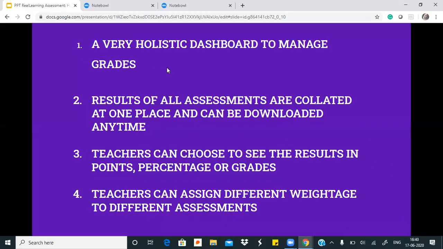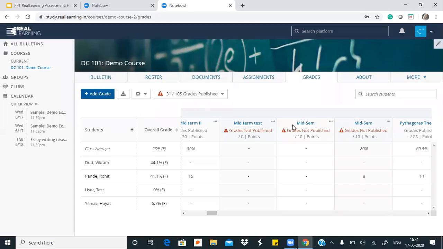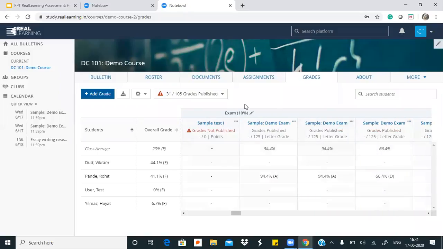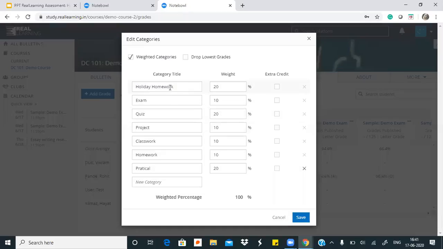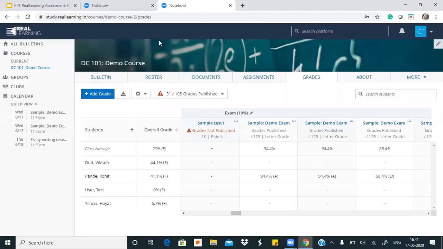हमने रोहित के end पे भी देखा where Rohit is seeing all his marks, all his feedback. We also saw how teachers can export the marks list of students. The other 2 things that teachers can do from their grades dashboard, if I move on to here, is that they can edit the categories of their assessments. Suppose I want it to be holiday assignment, then I can go ahead and do it. I want to give it 30% of weightage in my whole course, then I can go ahead and do that also. So teachers decide their weightage in categories.